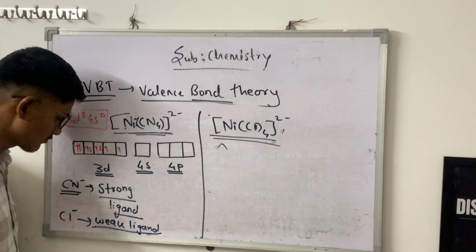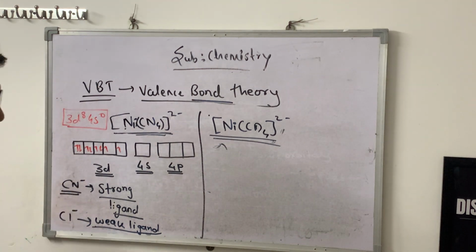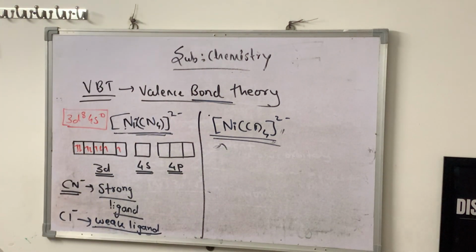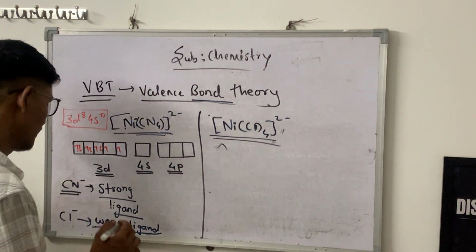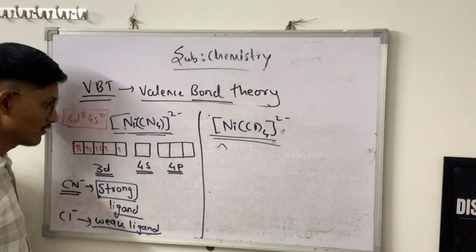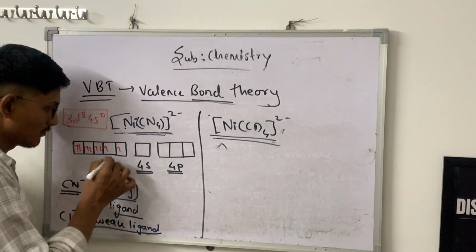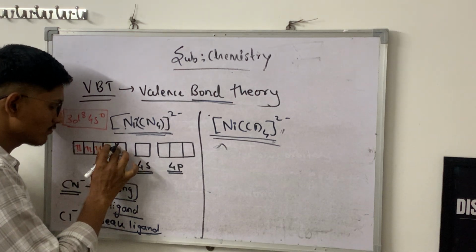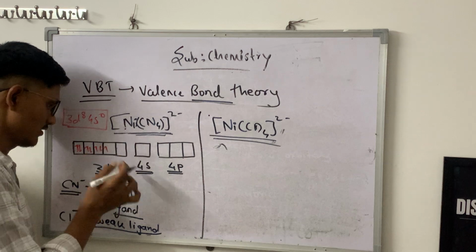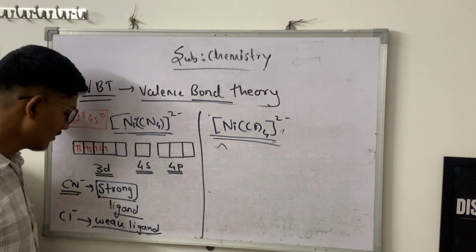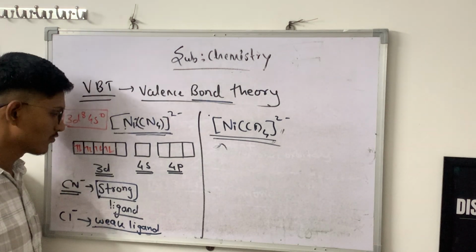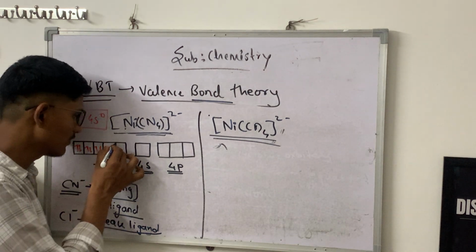Okay, this is a chloro ion, cyano ion, chloro ion. So this is a weak ligand. Okay. So what happened? In the presence of a strong ligand, these electrons will get paired if necessary. Just see here, this ligand will get paired with this. Okay. So we got one empty orbital.